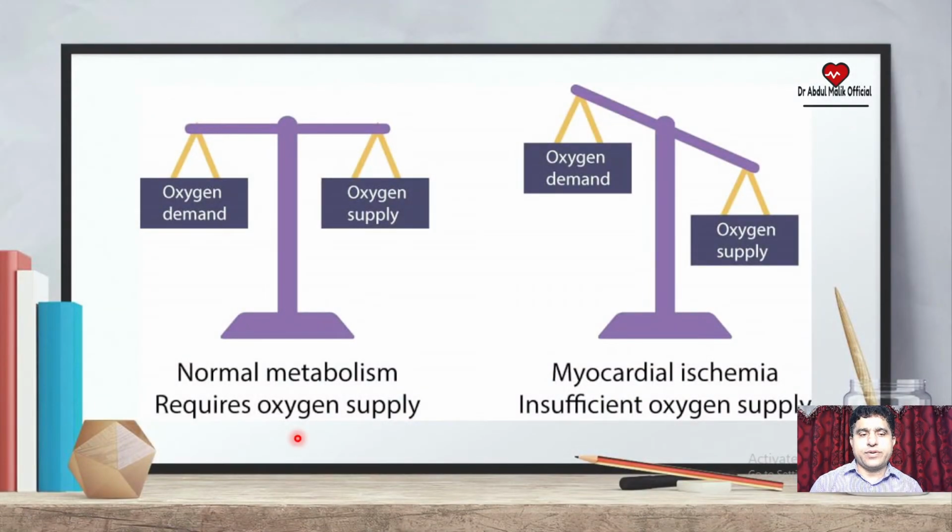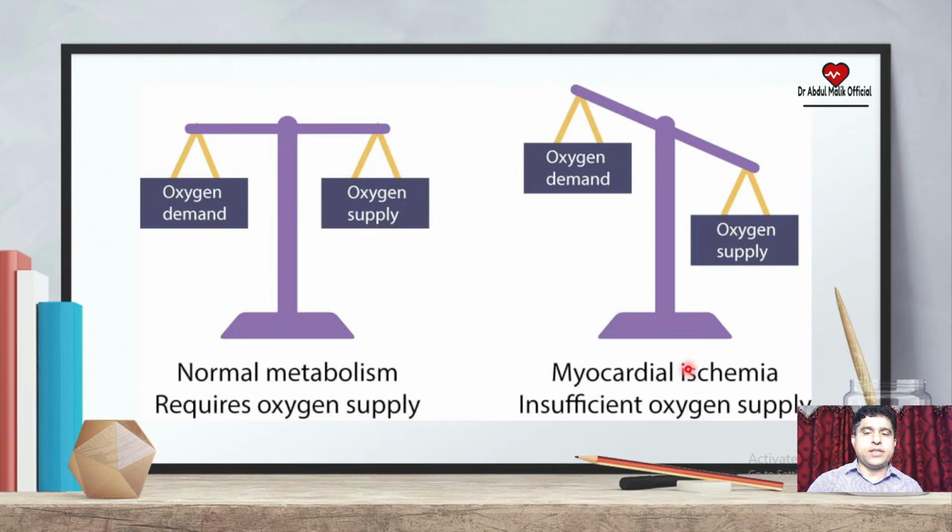Now coming to the difference between oxygen supply and oxygen demand, this is very important. You can see normal metabolism requires oxygen supply. This is the normal, both are equal. Oxygen demand is given to the tissues and oxygen supply is given to the tissues. So both are very important.